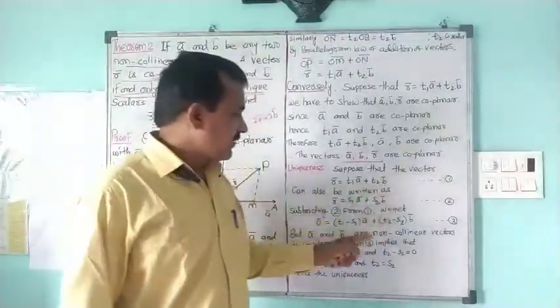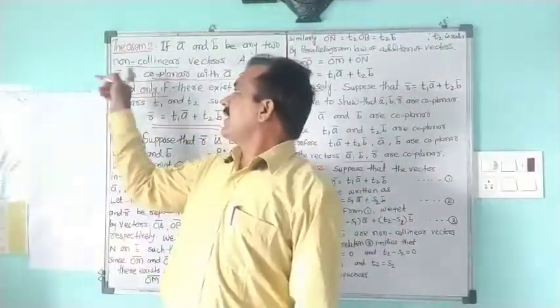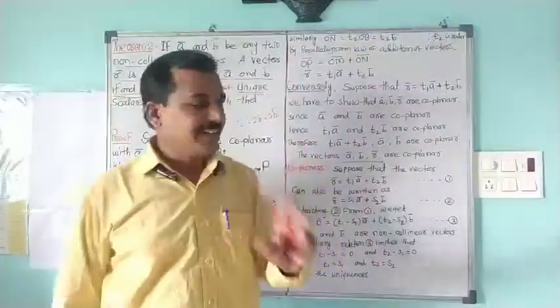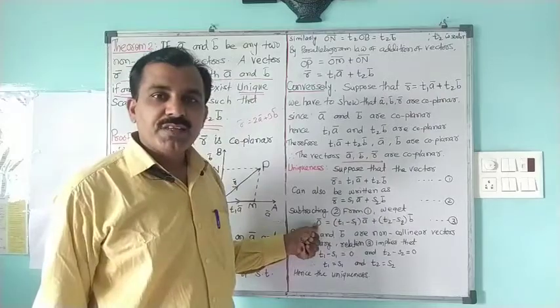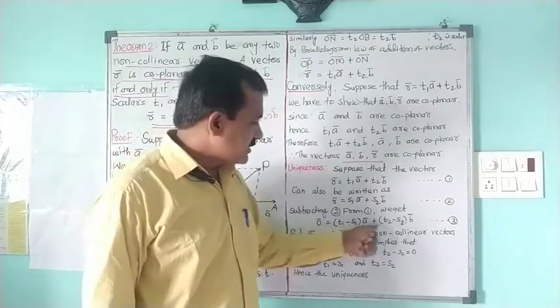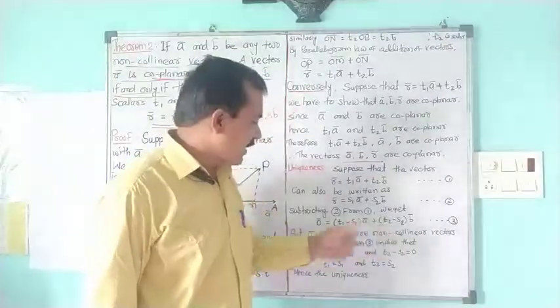Here we are considering vectors are non-collinear, so we can't get this situation. Their addition cannot be 0 with the scalars as two brackets with A bar and B bar.